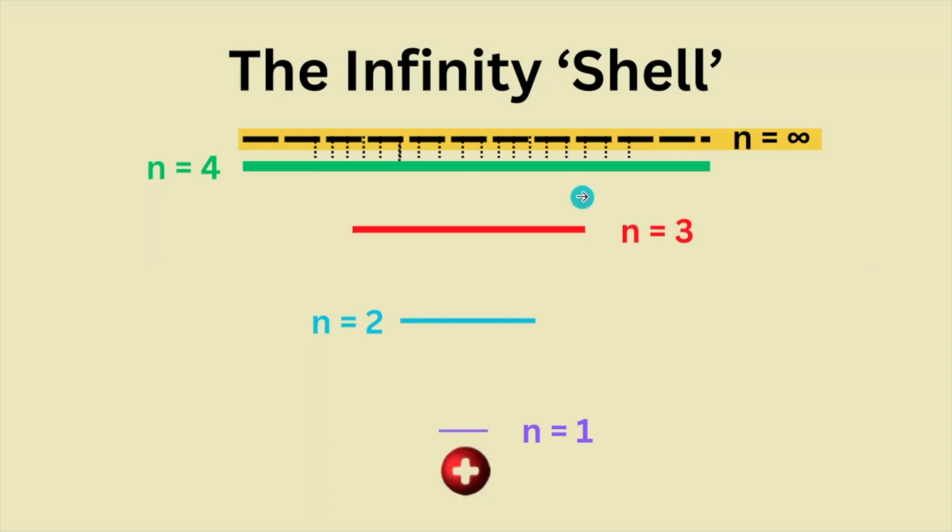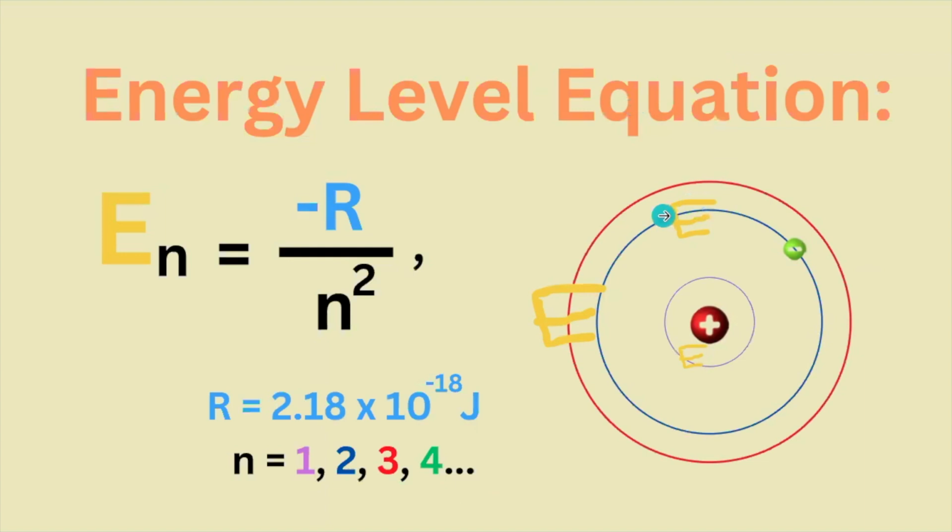What is the infinity shell, and why do I have "shell" in quotations? The energy level equation allows us to calculate how much energy is contained within the rings around a Bohr atom, which is a type of hydrogen.